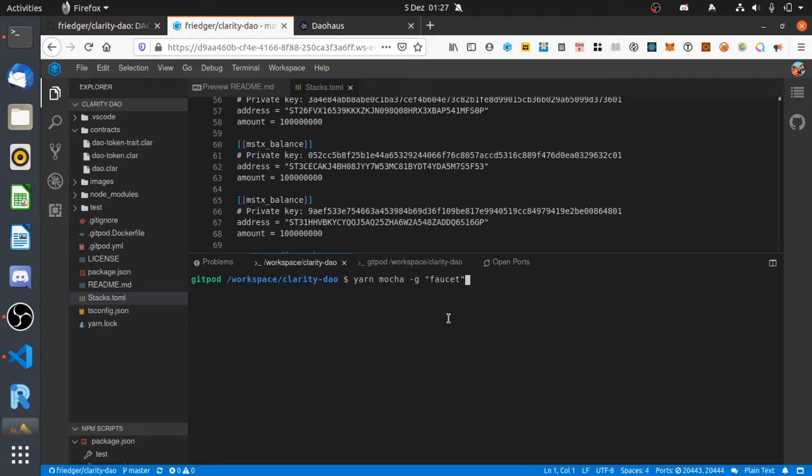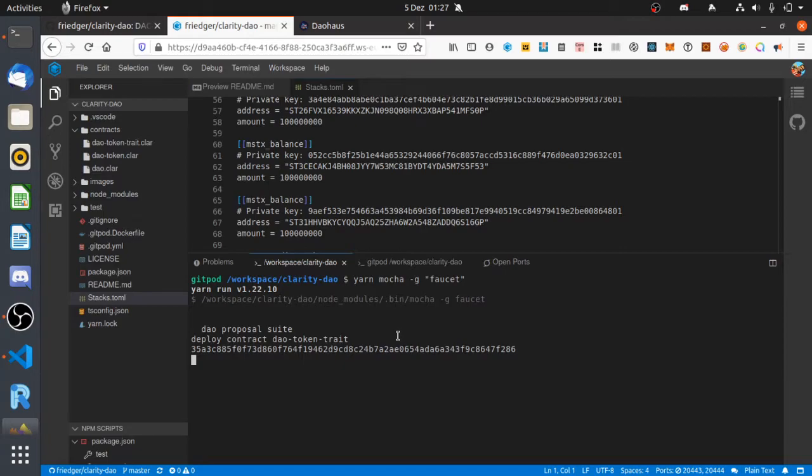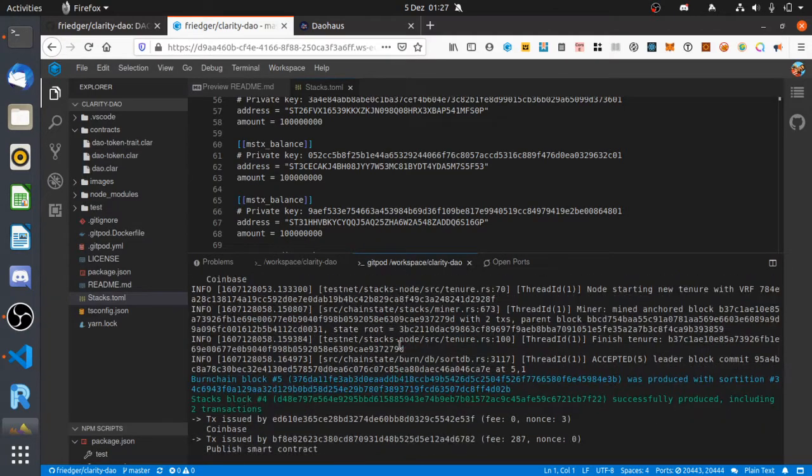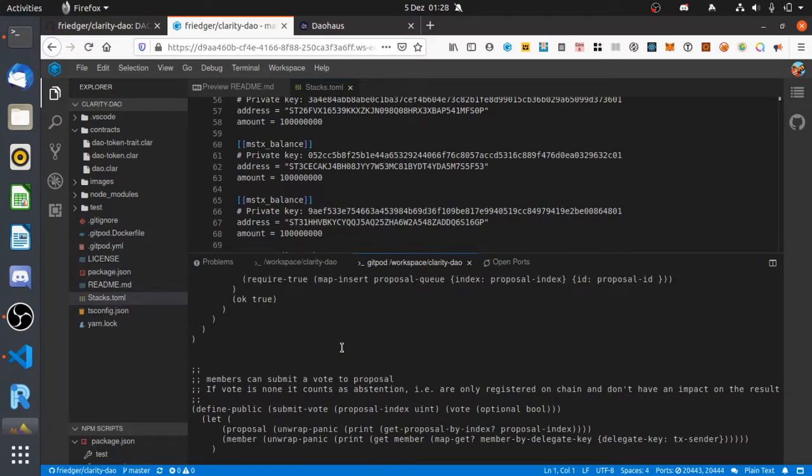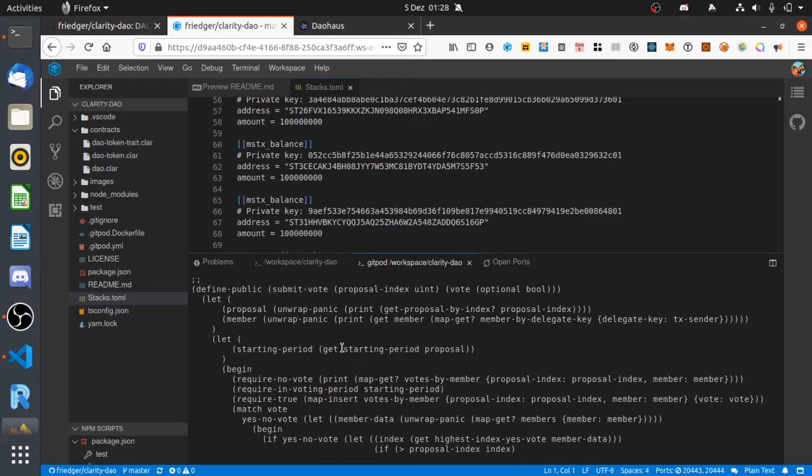So at first we need some tokens from the faucet, and it deploys the contracts first because they are not yet there. We can see what's going to happen. There's the first contract. It's a token trade, and this will be replaced by a standard that we develop.